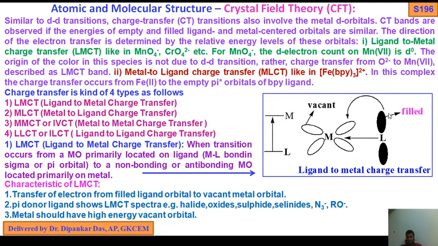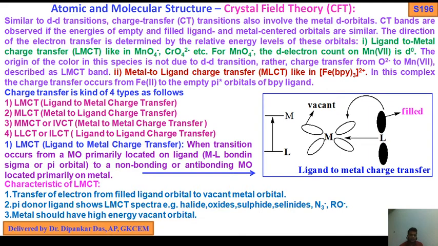This is the ligand, this is called the filled orbital. So the electron goes from ligand to metal, from the filled orbital to the empty vacant orbital of the metal atom. So ligand to metal charge transfer occurs in this way. Okay. So LMCT: from the filled orbital of the ligand to the vacant orbital of the metal, then we get LMCT. Okay.